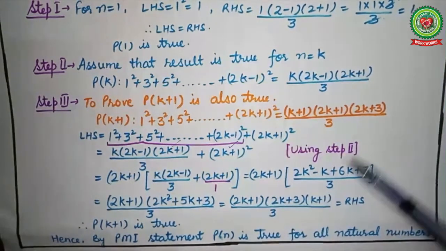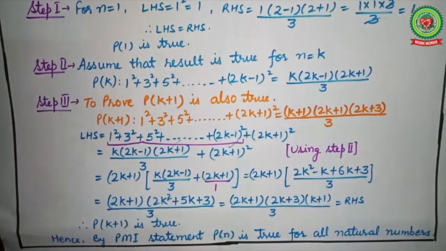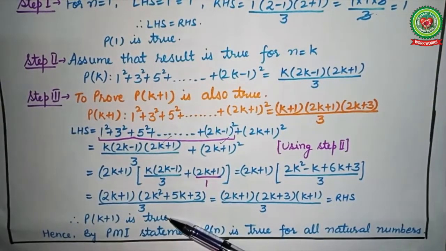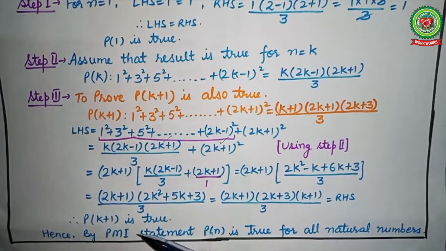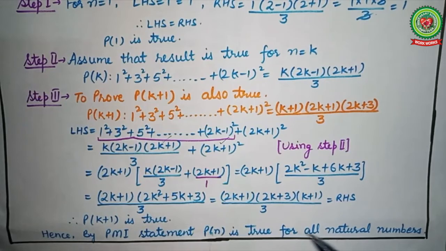This is the desired result. So again we have proved that the left hand side is equal to the right hand side. So the result is true for n is equal to k plus 1. Hence by principle of mathematical induction the statement is true for all natural numbers.